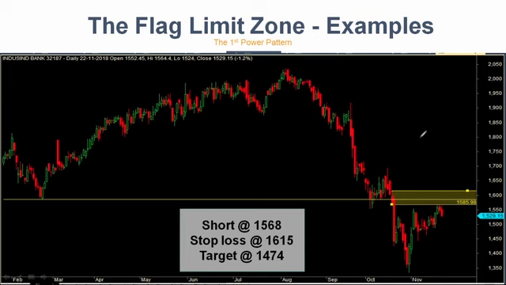Once a price goes to a next level and subsequently moves to the upper side or lower side, look for the new flag limit levels. Why target 1474? It's all 1:3. I took the difference of the entry and stop loss and multiplied that by 3 and just added it into the system. That's it. Pure 1:3 I was looking for. There is no more intelligence there, no position sizing rules yet defined, because we have not discussed any of those things.